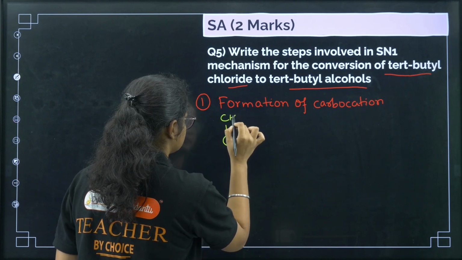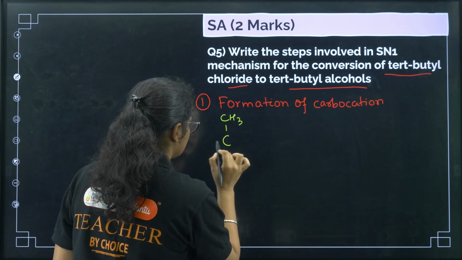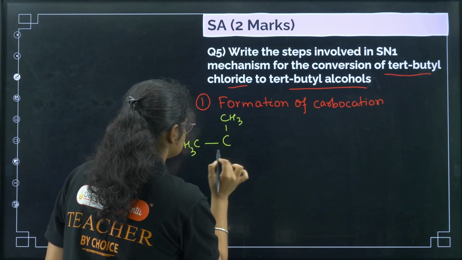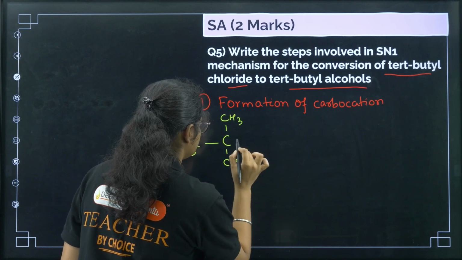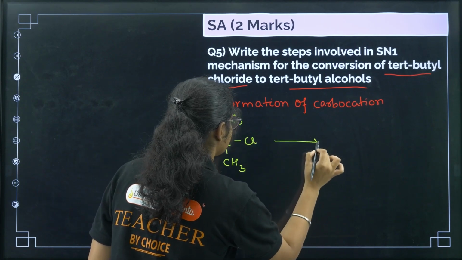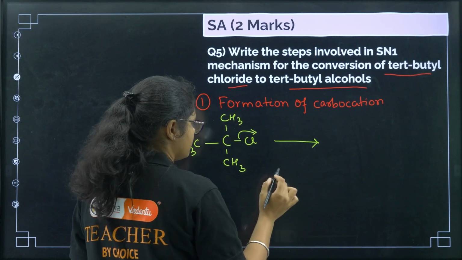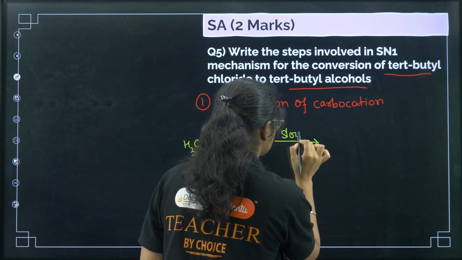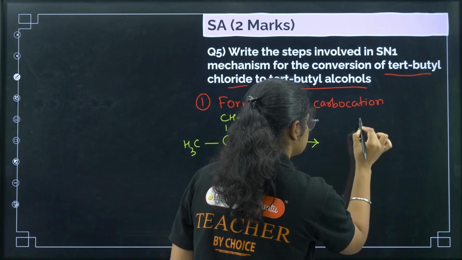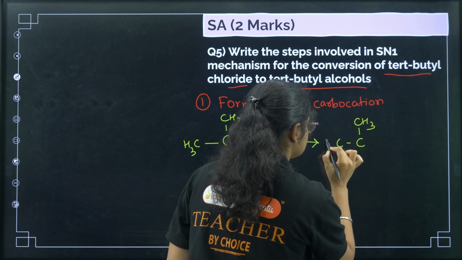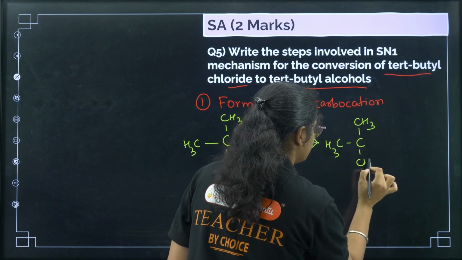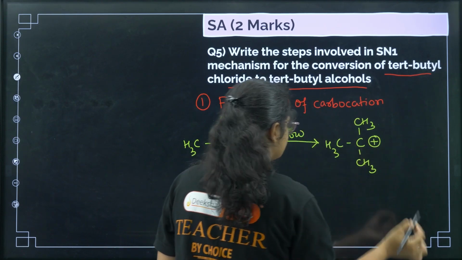So we have CH3, CH3 and then Cl. Okay, now here what will happen? This bond will break and we will get, so you can write this is a slow step. So we will get CH3 and then 1 plus, right?